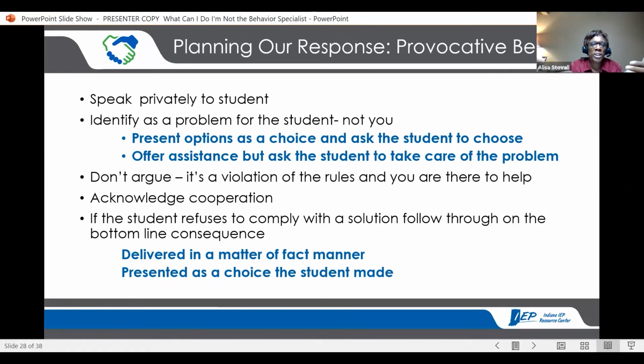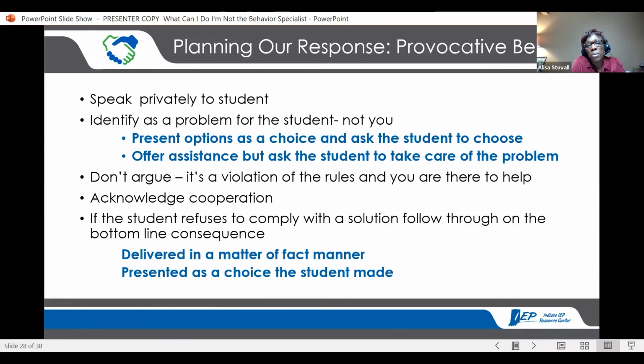I want to give you some specific examples around provocative behavior, and I love this one because it happens so often. When you've got students that do things to provoke a response in the classroom, okay, provocative behavior. These are some things that you can do to work with that. Make sure you're speaking privately to the student. That's important. Just keep it to the side, keep it quiet, so that it doesn't give any more energy to the situation.